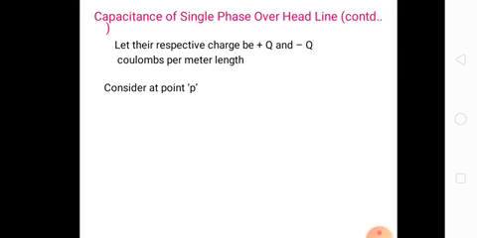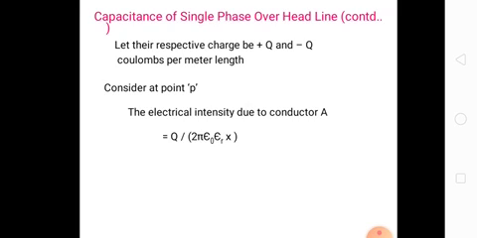Consider a point P. The electric intensity due to conductor A is Q by 2 pi epsilon naught into epsilon r into x.